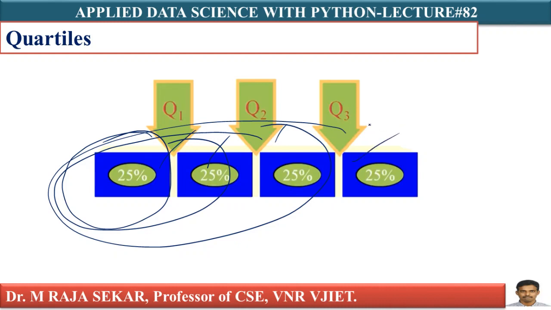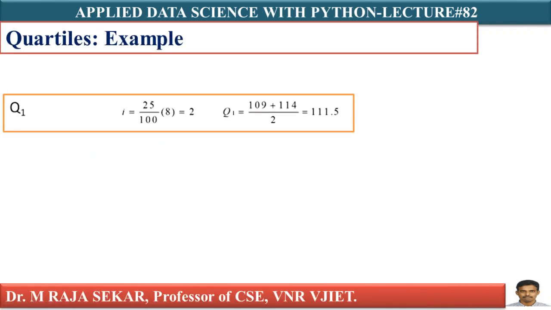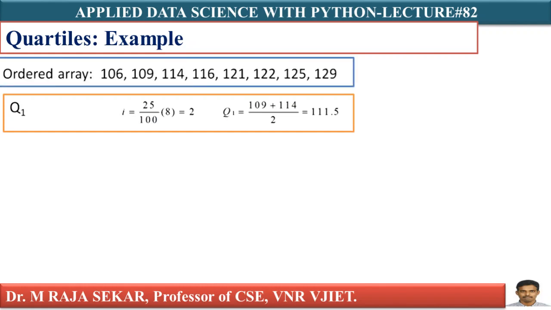As an example for finding quartiles, suppose the data is given. Let me try to explain this. I already discussed quartiles in my previous lectures. Anyway, let me repeat it. Let me keep that data in a particular order, in ascending order, in sorted order. Elements are arranged in ascending order.